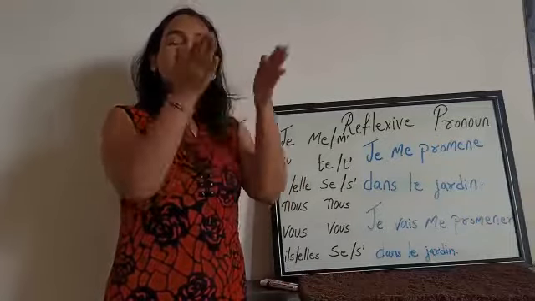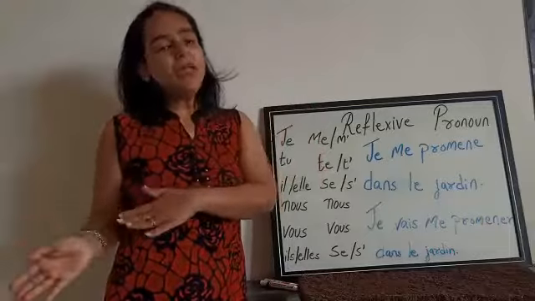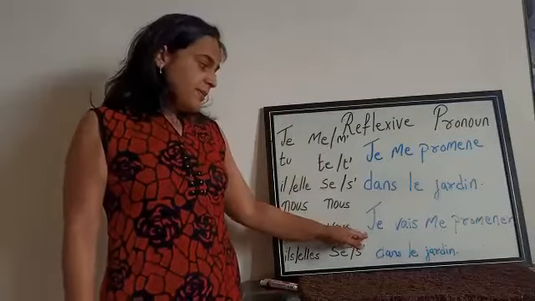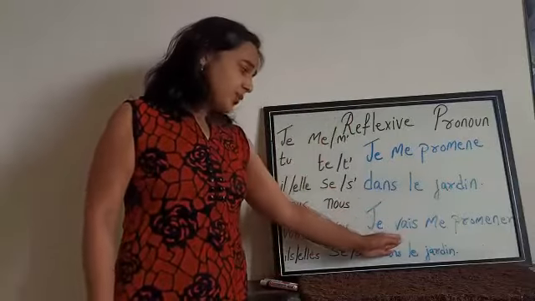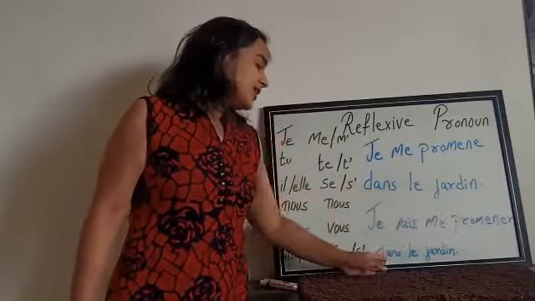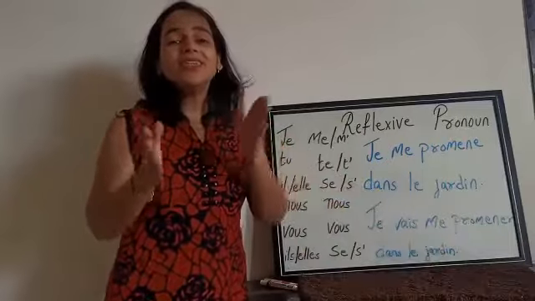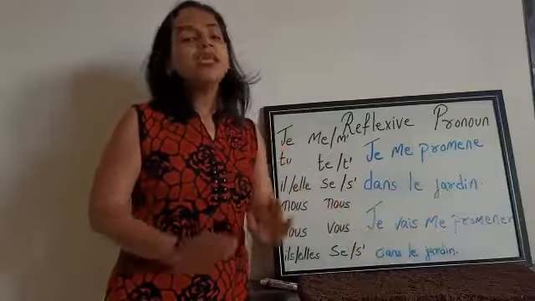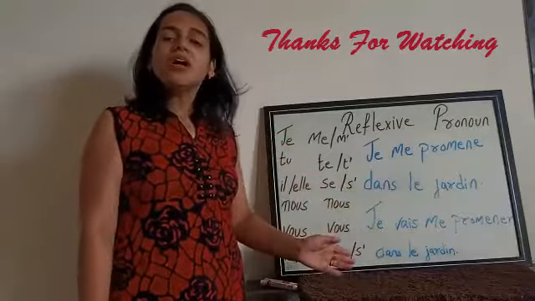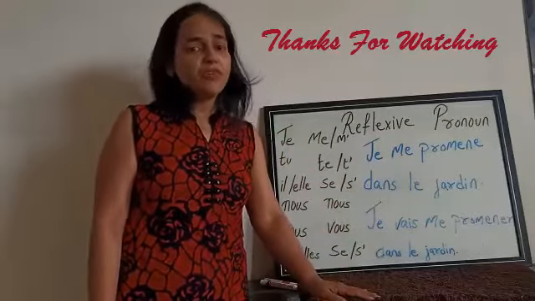We change the reflexive pronoun and let the verb stay the same. So: je, then the conjugation of aller, je vais me promener dans le jardin. The only thing that changed is the reflexive pronoun, and nothing else. This is how we conjugate any verb in the futur proche.